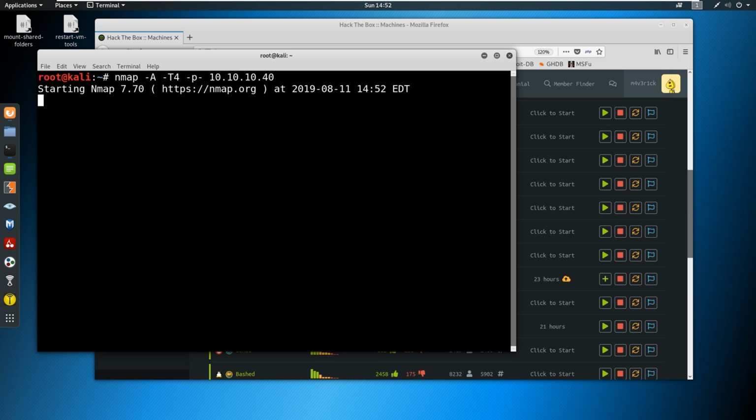MS17010 is a vulnerability that was released a couple years ago via SMB. I have been harping on SMB the first couple episodes. We're going to harp on SMB at least one more time here. And SMB is just so dangerous, right? This vulnerability is a couple of years old, but it's still very significant. Now, you may have heard of the WannaCry vulnerability that used MS17010 as part of its payload in order to navigate around networks and do ransomware on networks. So very, very disgusting vulnerability, very costly, right?